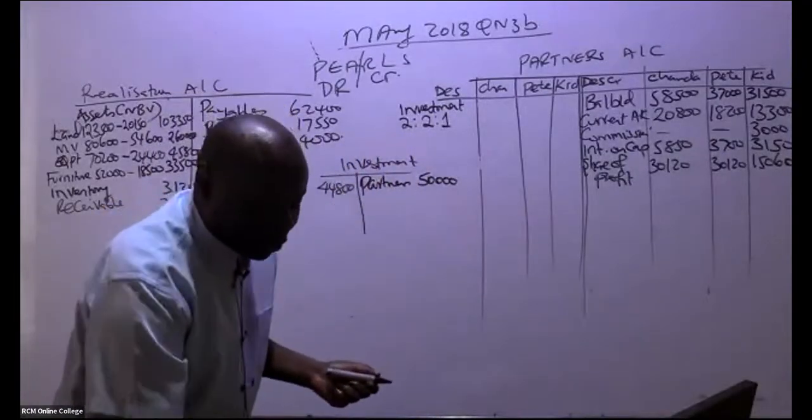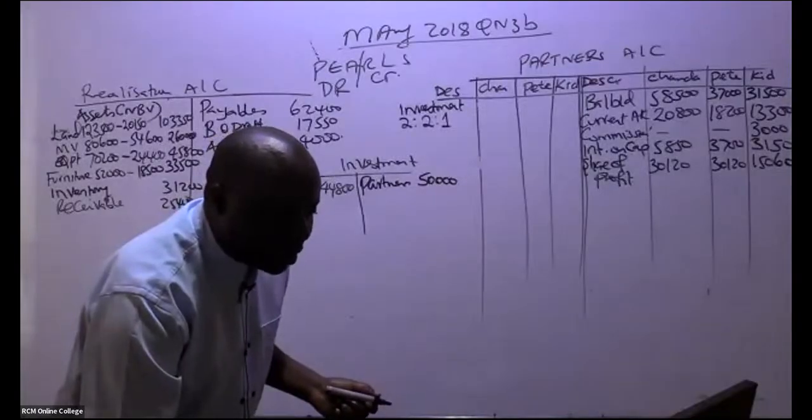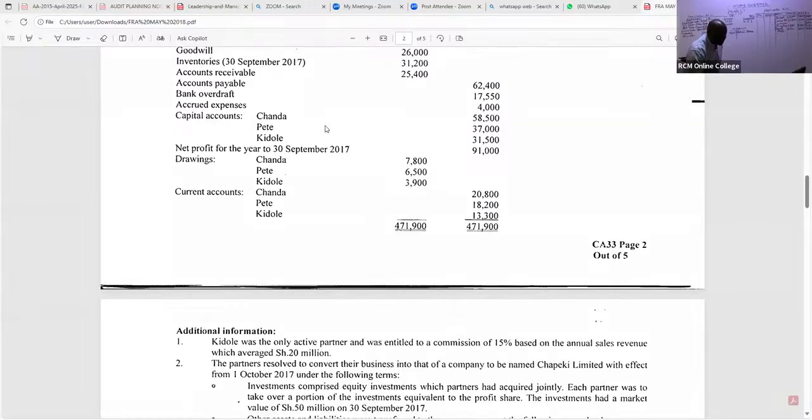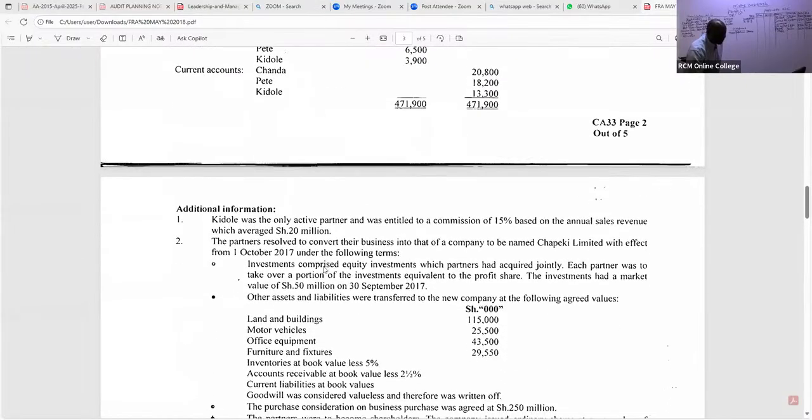They have told us investments comprised equity investments which partners had acquired jointly. Each partner was to take over a portion of the investments equivalent to the profit share. The investments had a value of 50 million. Most importantly, they were to take over a portion of the investments equivalent to the profit share.